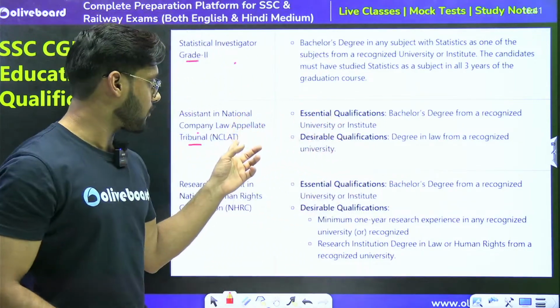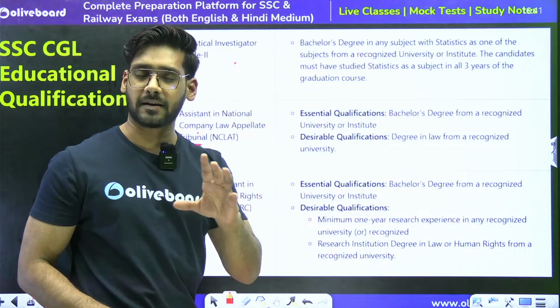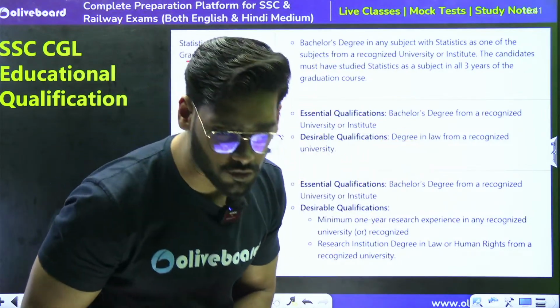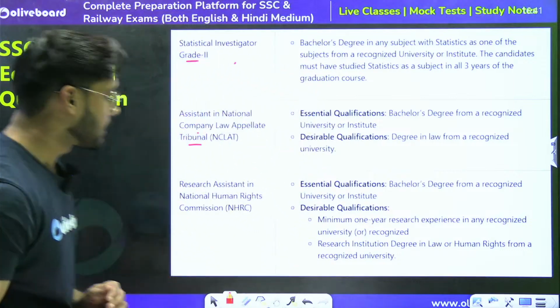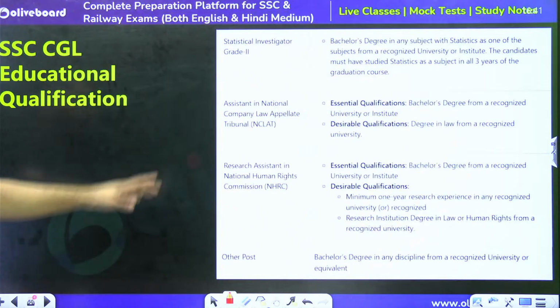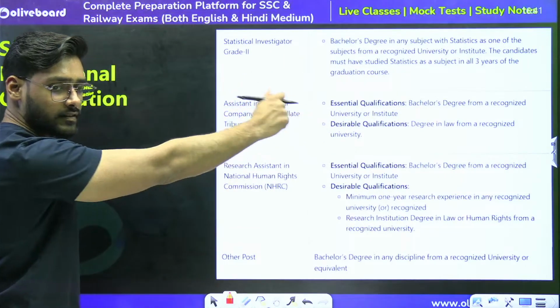For applying for this post, you should have a bachelor's degree, and you should have a degree in law as well, right? Next, we have some other posts as well that you can go through. We have all the posts and the qualifications required.